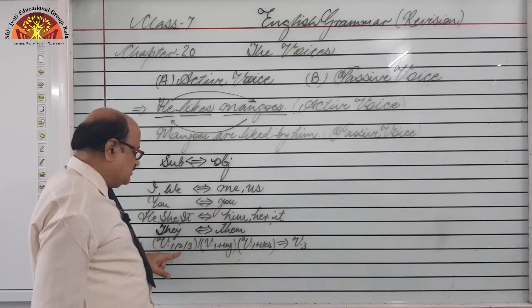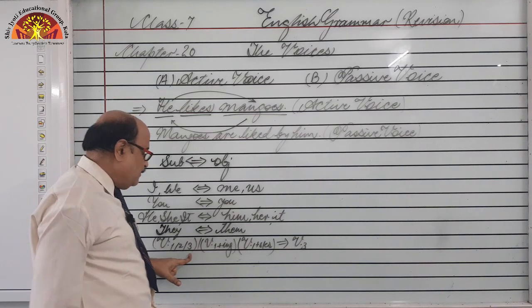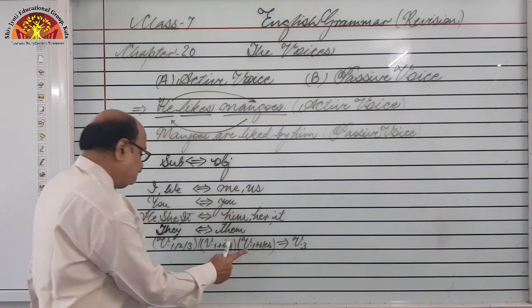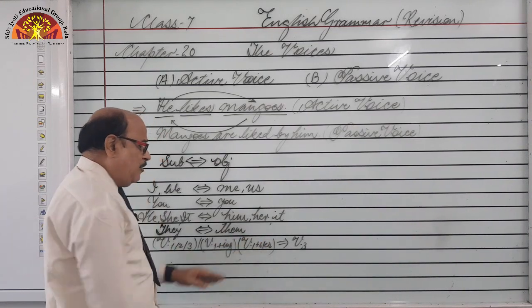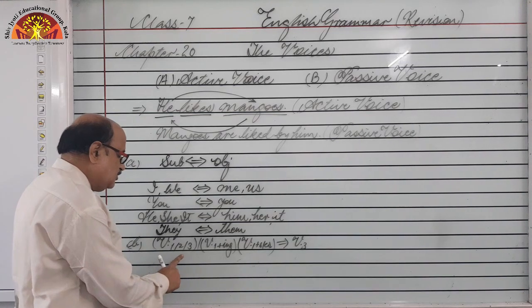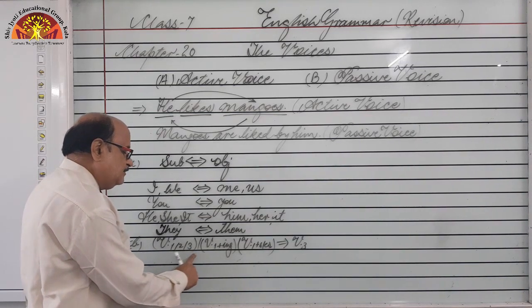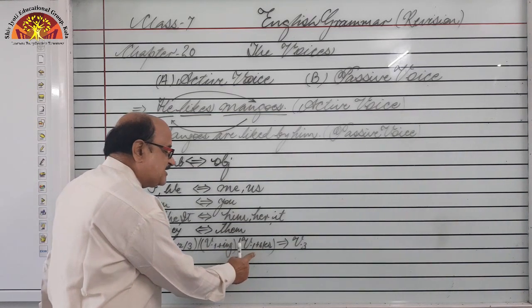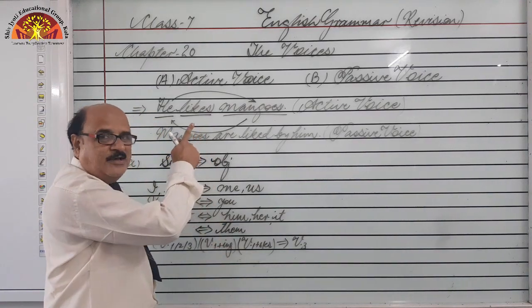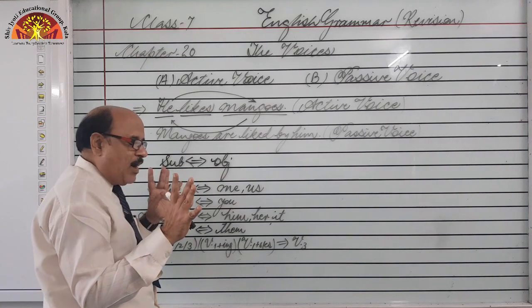Suppose first form, second form, third form has been given. Suppose the ing form has been given. Suppose the s or es form has been given to you. For example, take, took, taken, taking, takes. Any form may be given to you in active voice, according to tense and requirement.